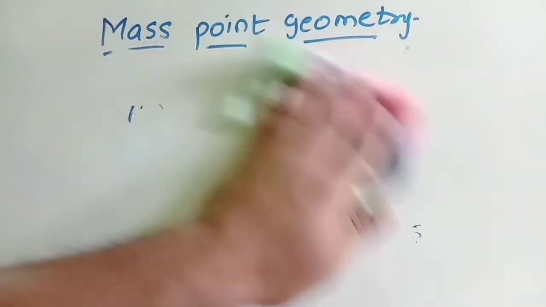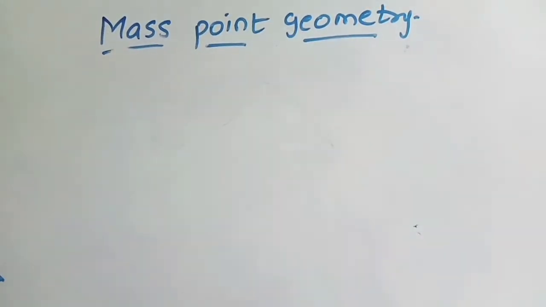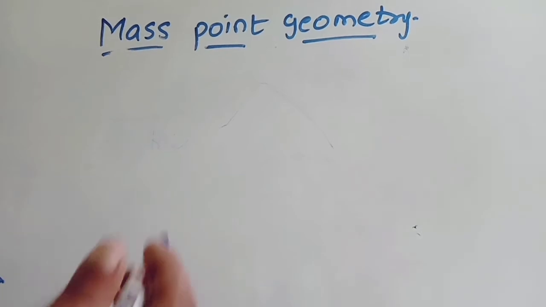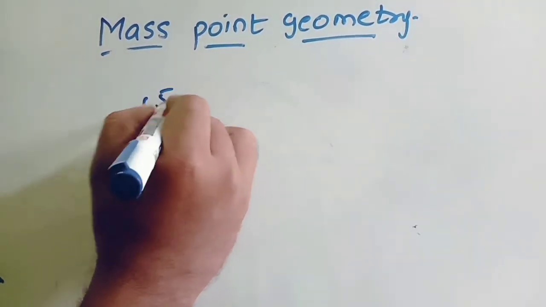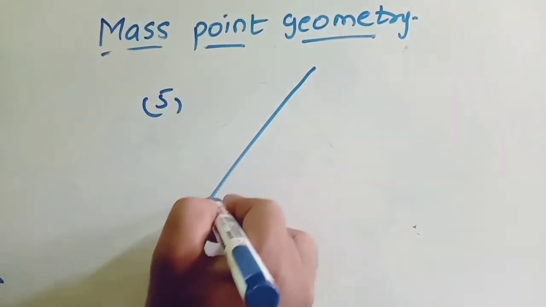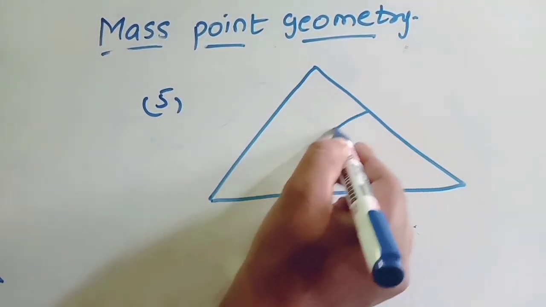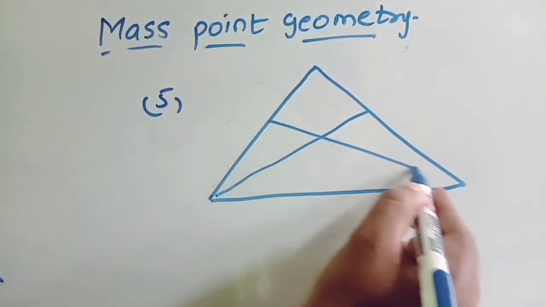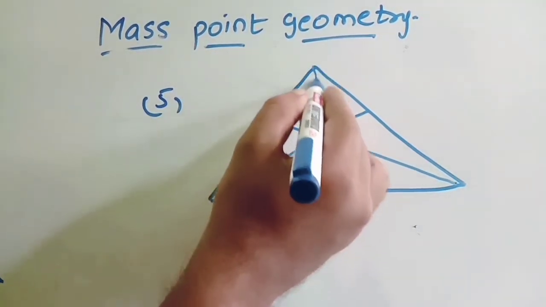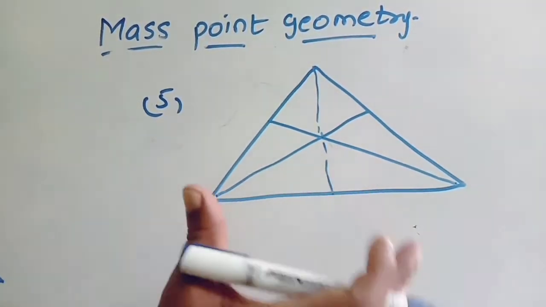Now last question of this class. After this, at the end of the class, I will give you a set of questions. You comment the answers in the comment box. Okay, now last question, 5th question. This time they can give 2 Cevians' ratios, and they can ask you the third Cevian's ratio or anything they can ask.